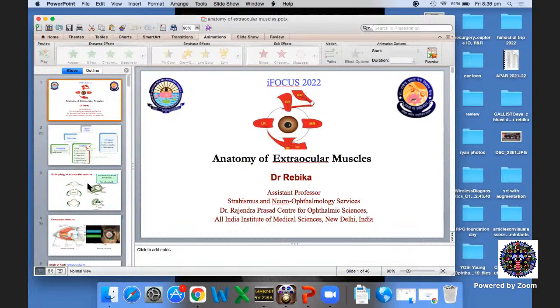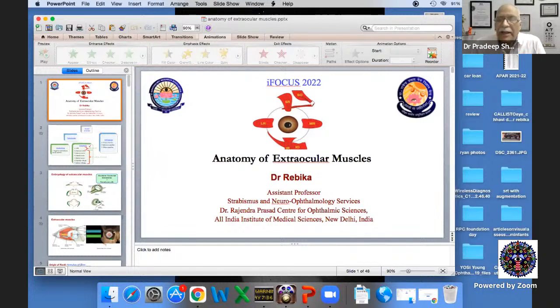Sorry. Yeah. So if you are operating on a single muscle, a single large recession would cause a proptosis. And that is why when we are operating on two muscles and sharing the forces between the two, we are rotating the globe and not causing a retraction or a proptosis. So if there is a single large plication or resection, it may cause a retraction of the globe.